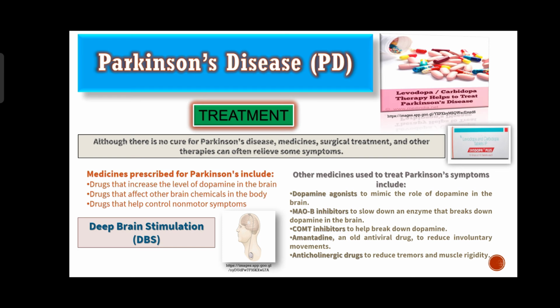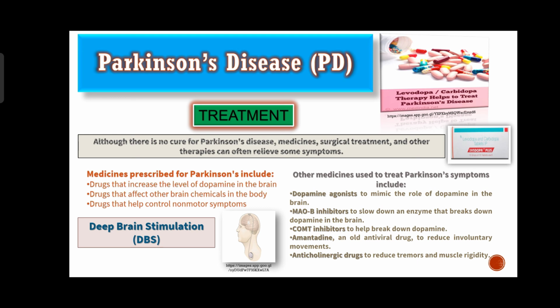Treatment of Parkinson's disease. There is no cure for Parkinson's disease, but medicines, surgical treatment and other therapies can often relieve some symptoms. Levodopa is one such therapy or drug to reduce the symptoms. Levodopa is also called L-dopa and it is combined with carbidopa. Nerve cells use levodopa to make dopamine. Carbidopa prevents or reduces some of the side effects of levodopa therapy, such as nausea, vomiting and low blood pressure, and reduces the amount of levodopa needed.